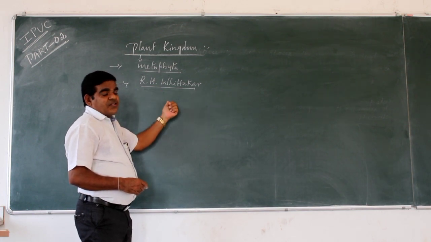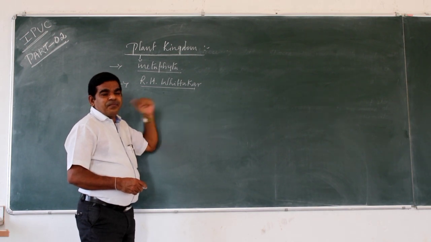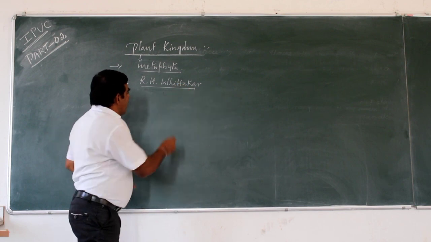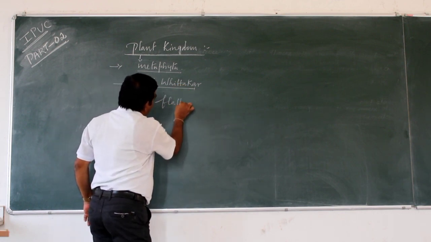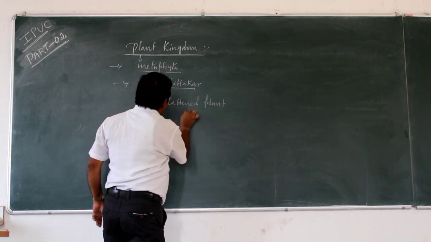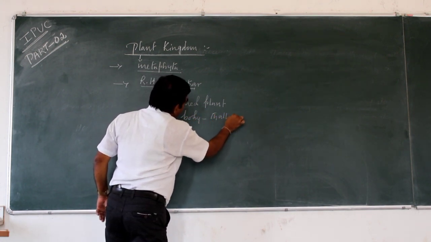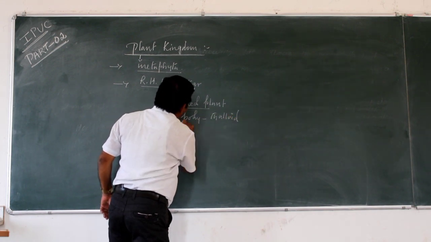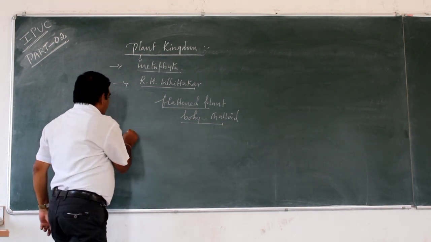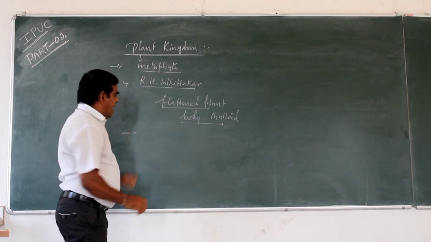The plant body is thalloid, simple. Thalloid means the plant body is flattened. The flattened plant body is called thalloid. Some are herbs, shrubs, and trees.